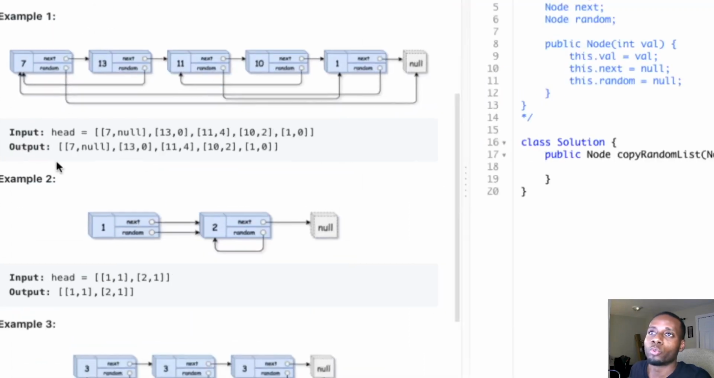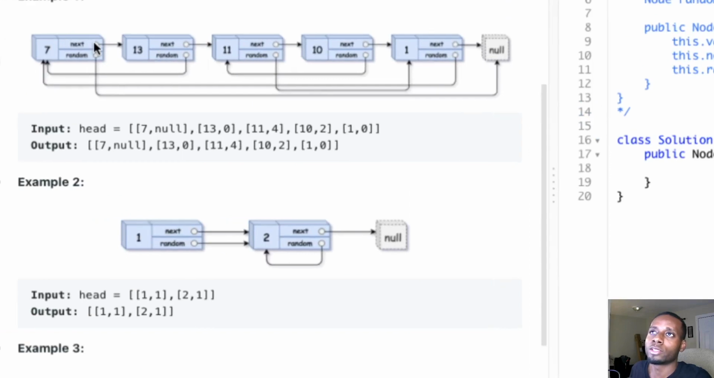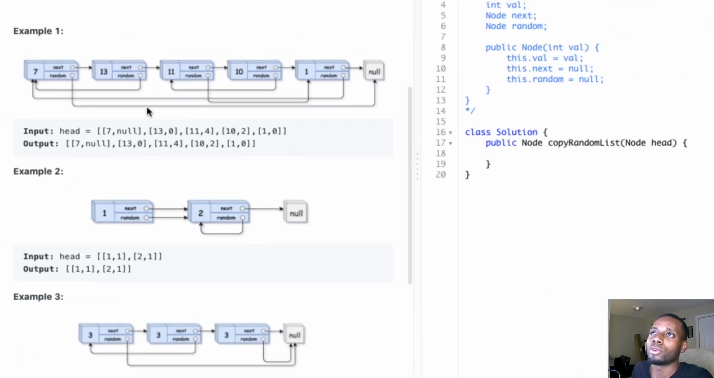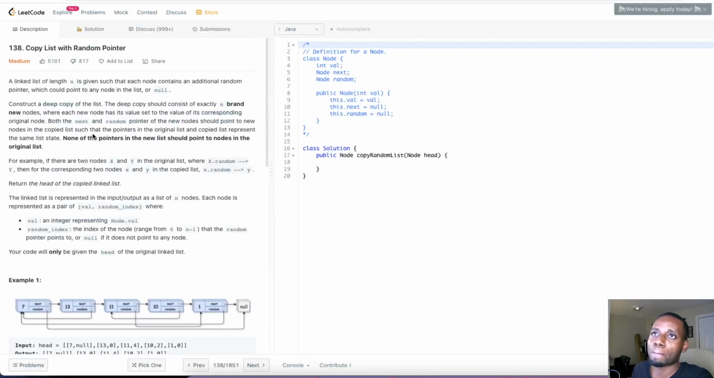So pretty much we have a regular linked list. Every node has a next pointer that points to another node, and every node does the same thing until you have the last node, which points to null. And then they told us that it also has a random pointer that points to arbitrary places. It could point to other nodes or it could point to null itself.